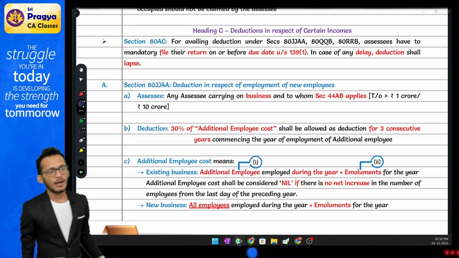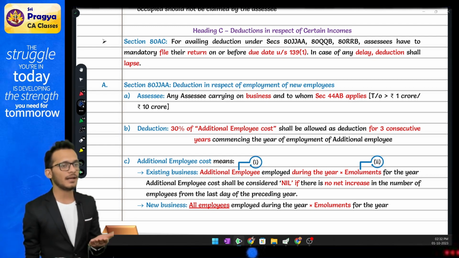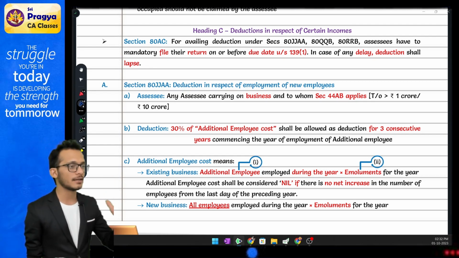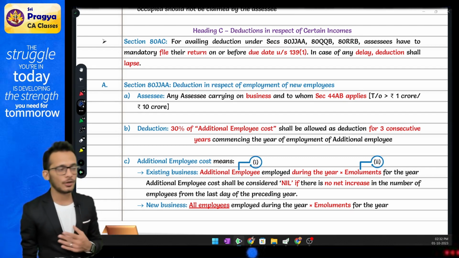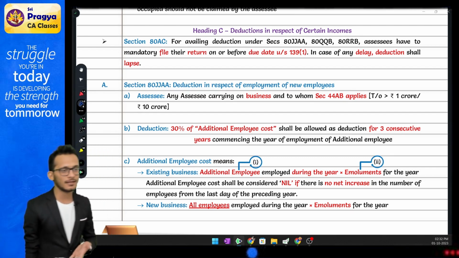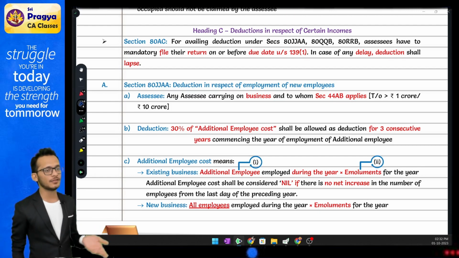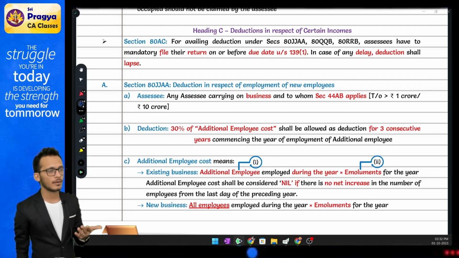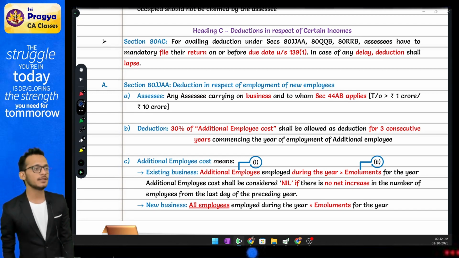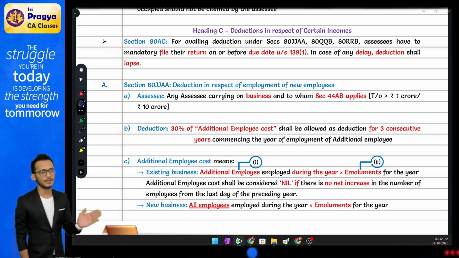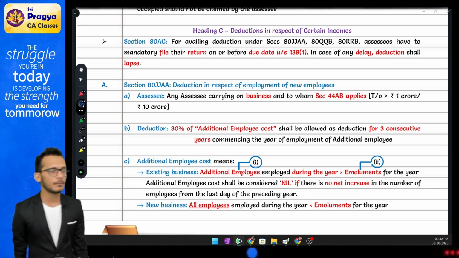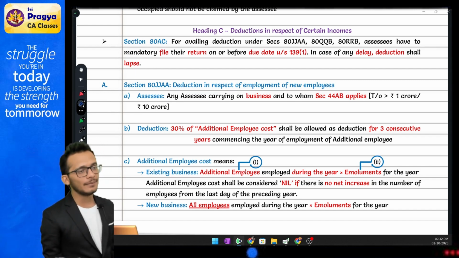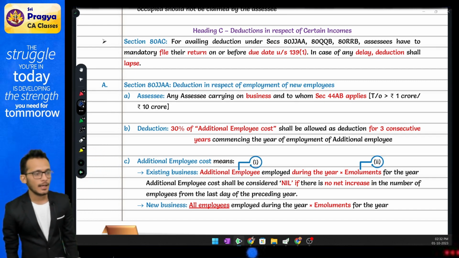In that scenario, I will come and ask you one simple question. Tell me, have you increased your employment in the current year? Which means I look at your closing balance of current year versus your opening balance of current year. If the movement is more, then you are eligible. If the movement is less, not eligible. Then I will come and say, Rahul, if I find out that you have more employments, I will now come and ask you to tell me who are your additional employees.